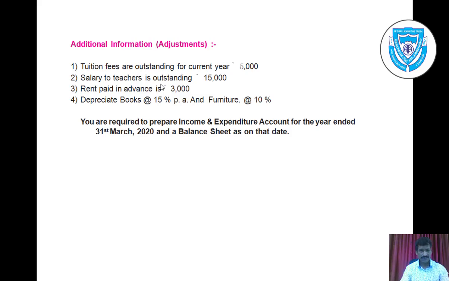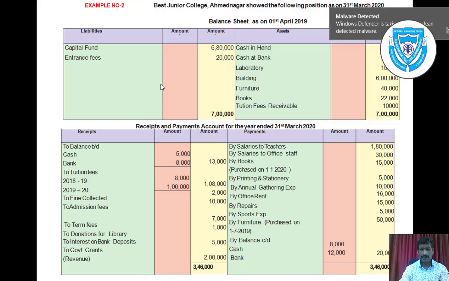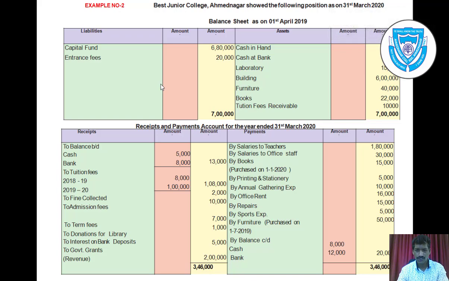But first, calculate depreciation on books. Okay, so take first the opening balance of books. You can see here in the balance sheet as on 1st April 2019, books cost rupees 22,000. That means the book value of the books is rupees 22,000. Again, you can see the payment side where additional books are also purchased. You can see the third item, books purchased on 1st January 2020 of rupees 15,000.